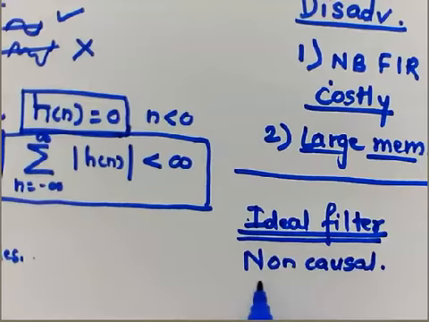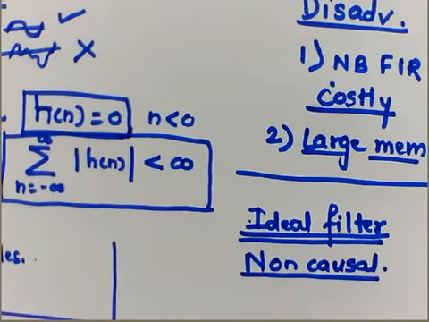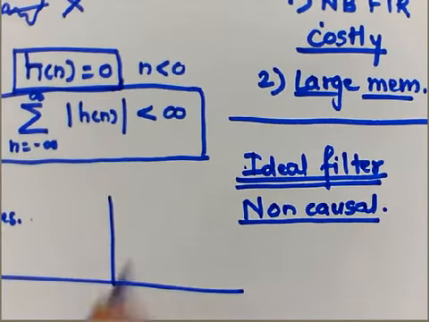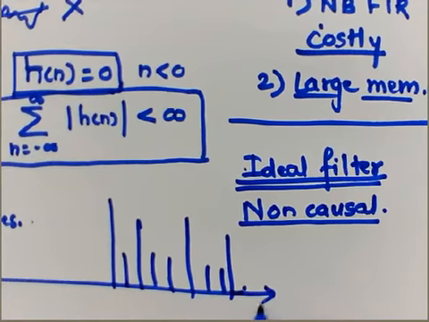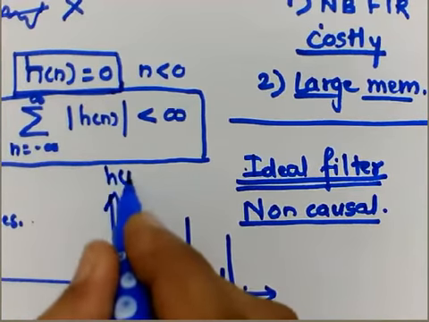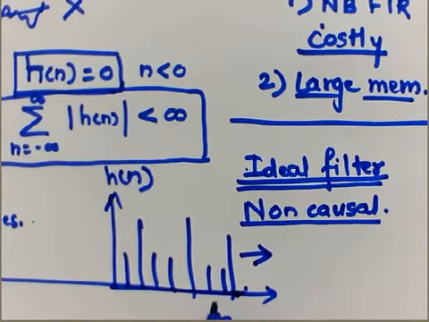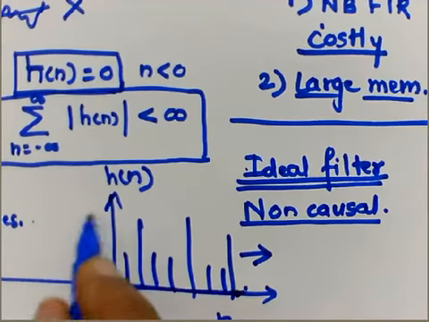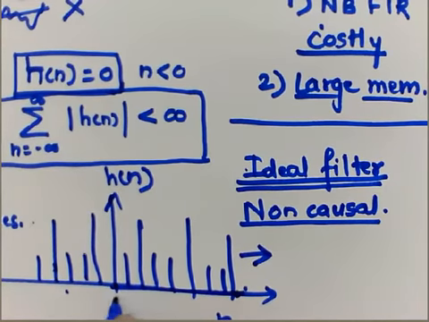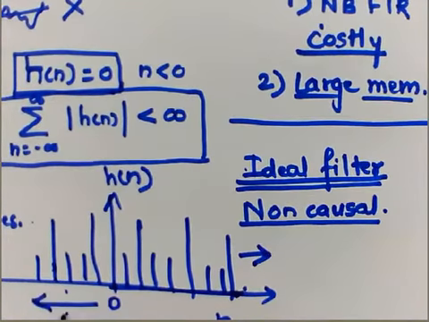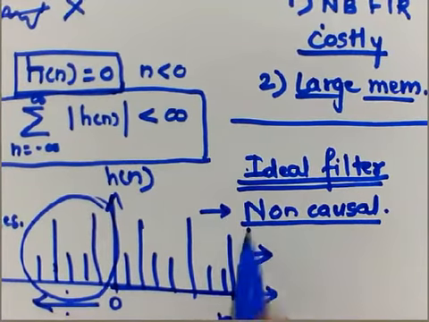For a non-causal or anti-causal nature, let's say this is the waveform we have, with samples for n, and this is h of n. When it is causal, existence is only towards the right hand side, but when it is anti-causal, some of the sample values also exist for values less than 0, meaning at this part also it is existing. This is called non-causal.